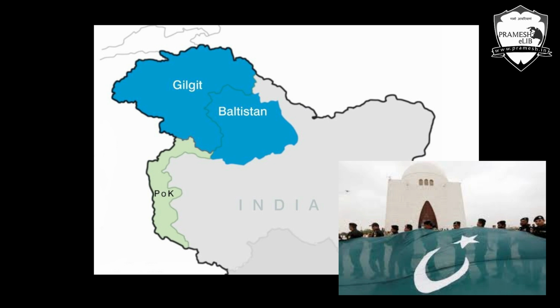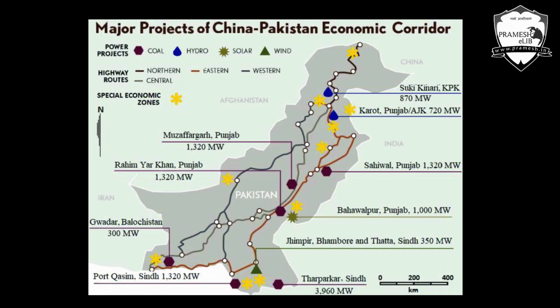Then what Pakistan did next was participate in something called CPEC, which is the China Pakistan Economic Corridor. And this CPEC was a part of OBOR, which is the One Belt, One Road initiative, which is China's initiative to connect China via the sea as well as land routes to all the regions of Europe, Africa, Asia, etc., and have major connectivity around the world.